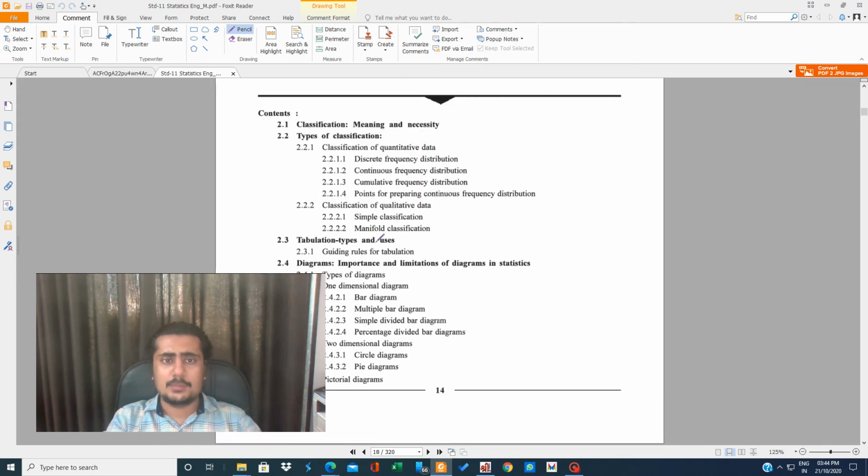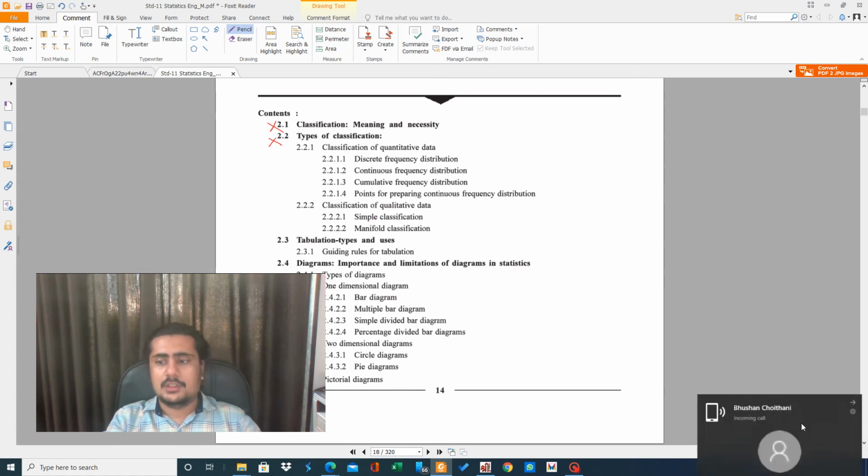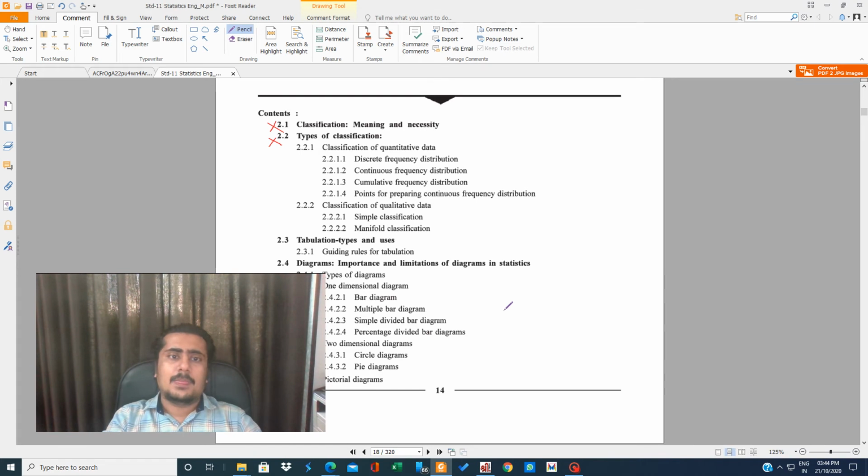Now, what are the topics which are in the syllabus and which are not? First of all, I'd like to clarify that classification is not in the syllabus. This chapter comprises three topics: classification, tabulation, and diagrams.